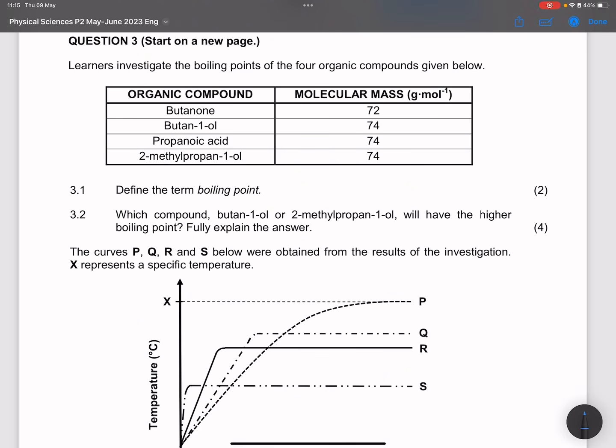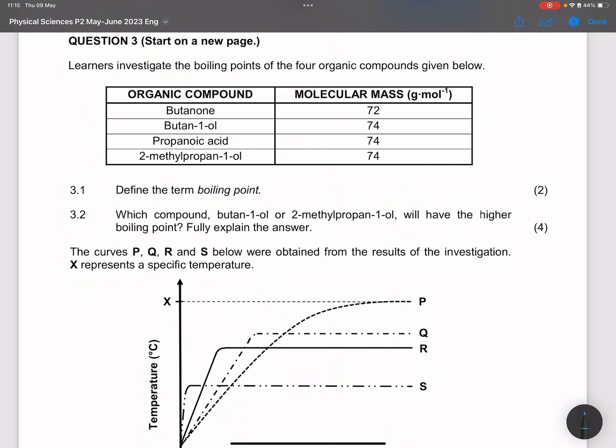They say define the term boiling point. Please remember your definitions, ladies and gents. This is the temperature where the vapor pressure of a compound is equal to the atmospheric pressure.